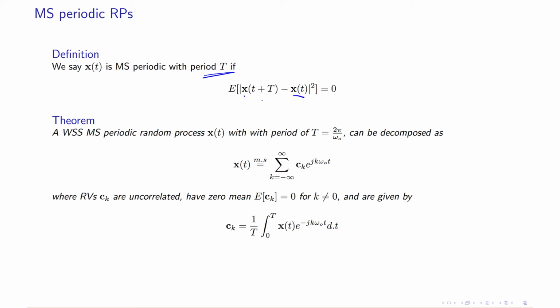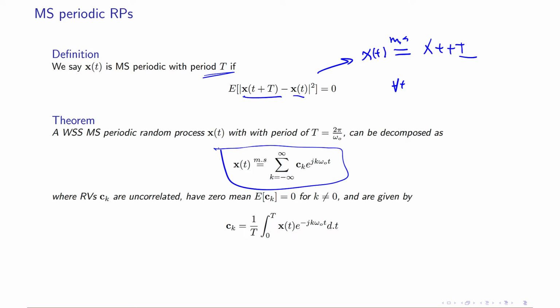if you could show that x of t is equal to x of t plus T in mean square sense. So this means that the random variable x of t is equal to x of t plus T in mean square sense for all t and a given T. So if you have such a random process, we can easily show that a mean square random process is